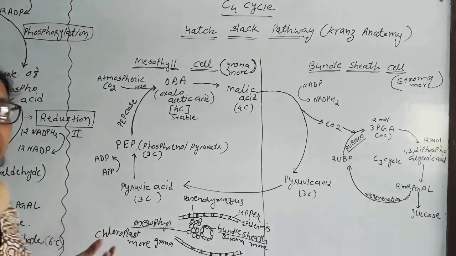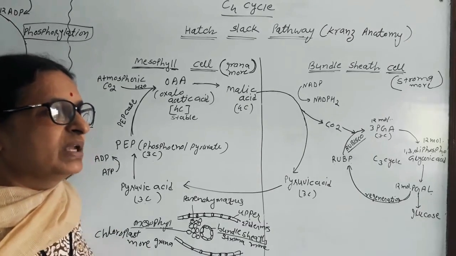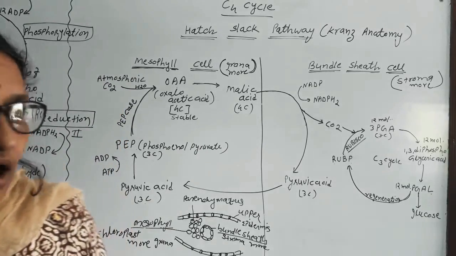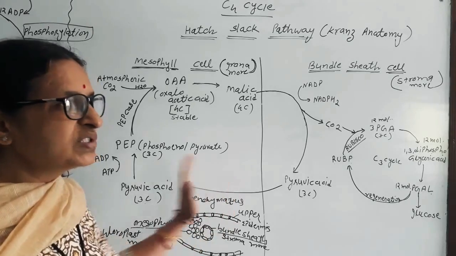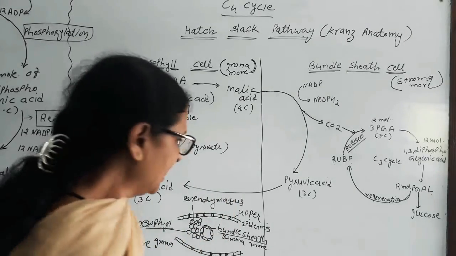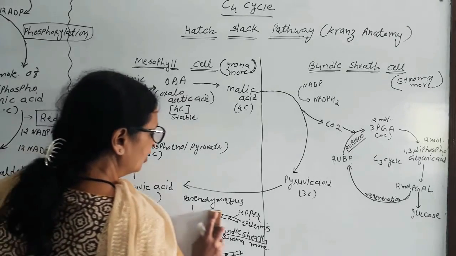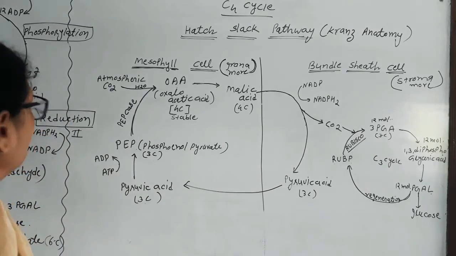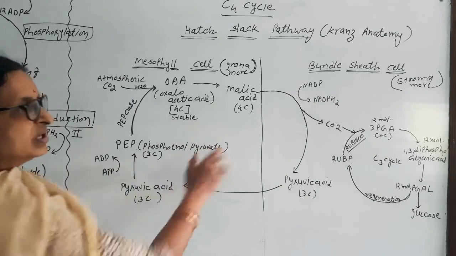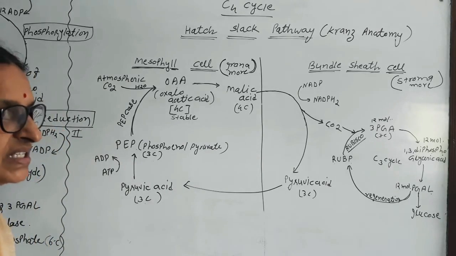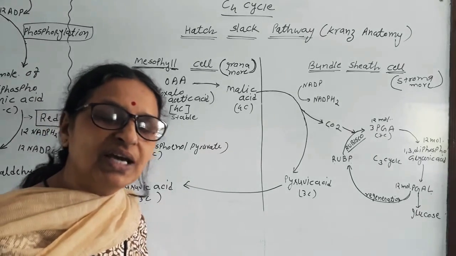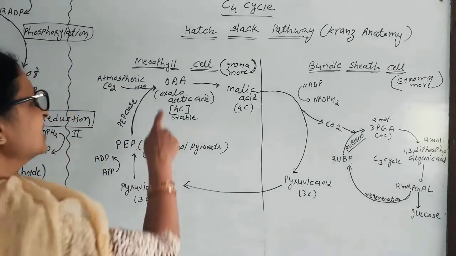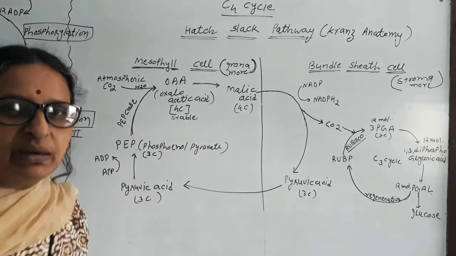C4 cycle. There is a question in board classes: differentiate between C3 and C4 cycle. So by studying these two cycles, we can easily find out the difference between C3 and C4 cycle. C3 cycle is found in dicotyledon and C4 cycle is found in monocotyledon. In C3 cycle, the first stable compound is with 3 carbon, that is phosphoglyceric acid, and in C4 cycle, the first stable compound is oxaloacetic acid, which is 4 carbon.